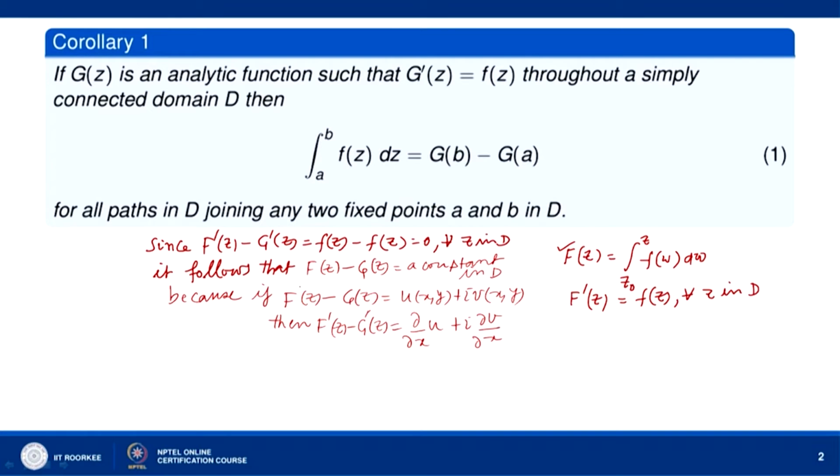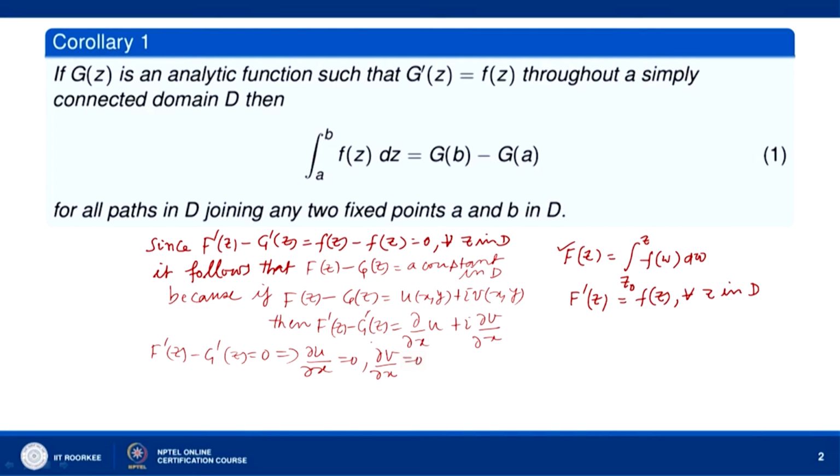Now, F prime z minus g prime z is equal to 0. So, this implies that u_x is equal to 0 and v_x equal to 0.